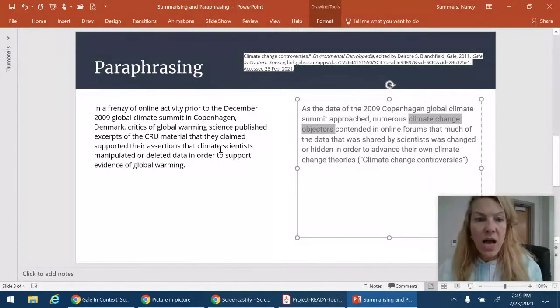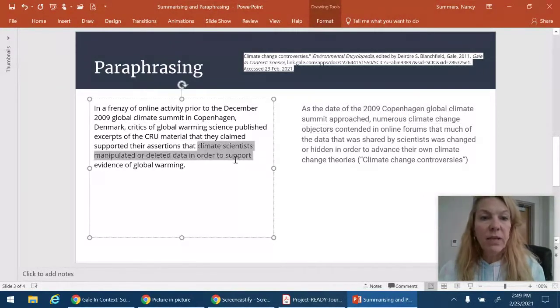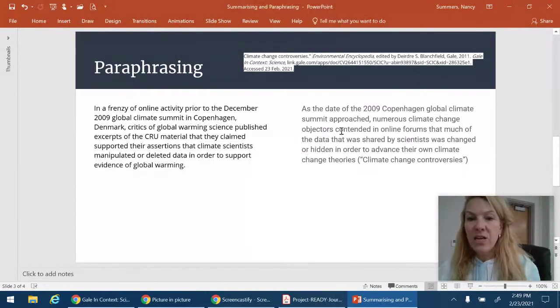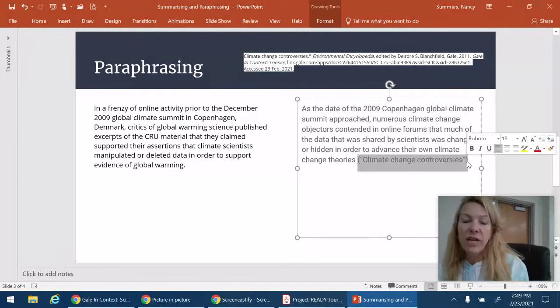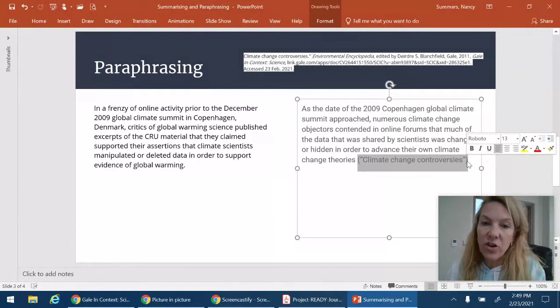Over here, climate scientists manipulated or deleted data, and here I write that data shared by scientists was changed or hidden in order to advance their own climate change theories. So exact same information, just completely different wording. And at the end of this paragraph, I write climate change controversies, the name of the article in parentheses, and that indicates to your teacher that's where you got that information, once again, avoiding plagiarism.